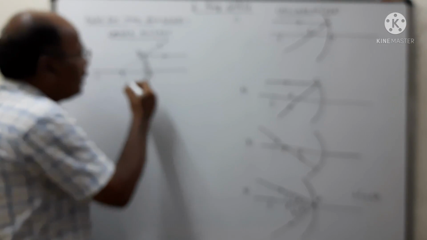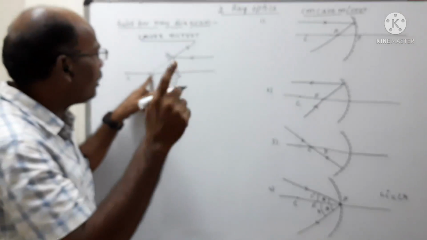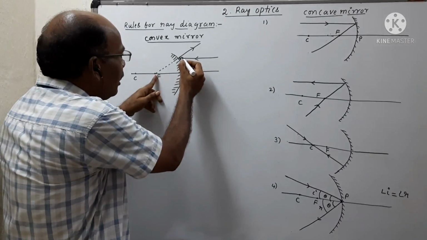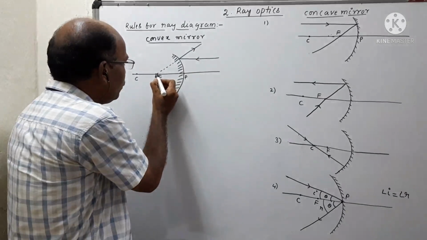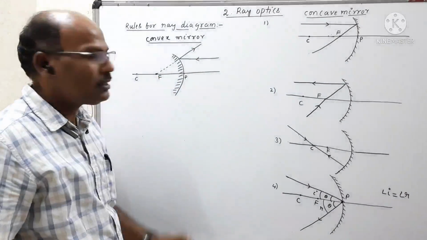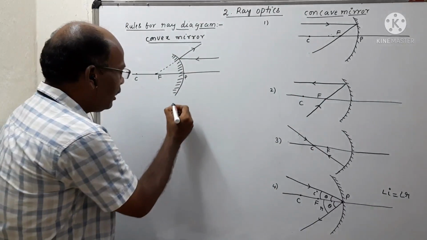Here we are observing that this light ray appears to be moving from this point after reflection. So this is called the reflected ray, which is passing through the principal focus in the case of a convex mirror. Coming to the second one.